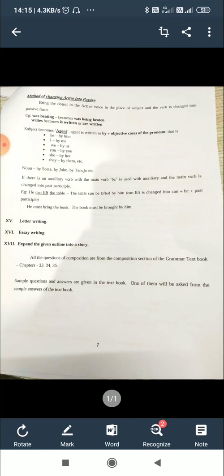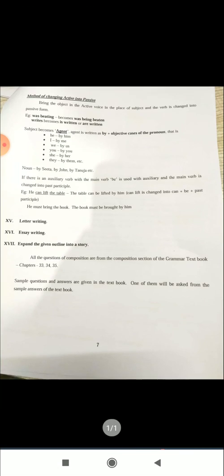So a noun subject becomes by plus the noun. If the subject is a pronoun, it becomes by plus the objective case of that pronoun. If the subject is I, then by me. If the subject is we in the active voice, then by us.